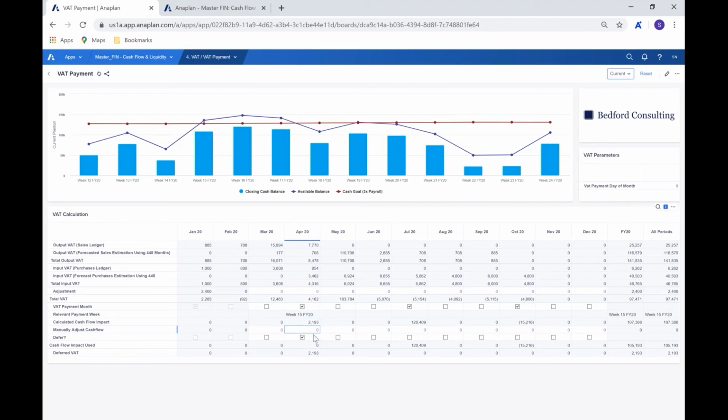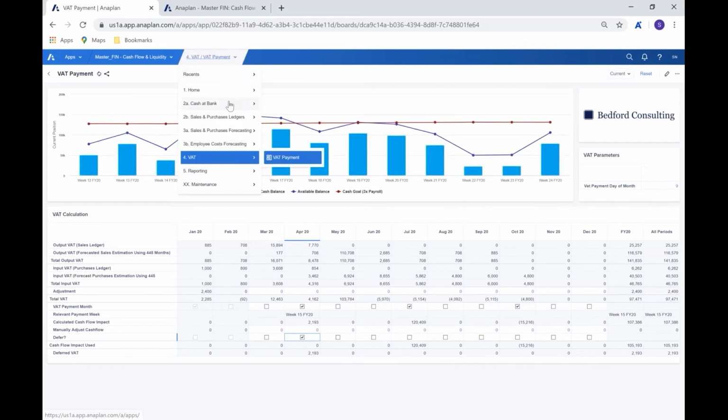Down here, we have a manual adjustment of cash flow. So we can make manual adjustments to the cash flow impact, which again, as you can see here, is purple. So that will be a manual input. And then, of course, we have that option to defer. So the option to defer is an option that we choose here based on that selection. And that option is going to be determining whether that comes out of our cash flow. So you'll see that because it's ticked, the cash flow impact used of 2193, by ticking it, we're saying that that's not to be used effectively.